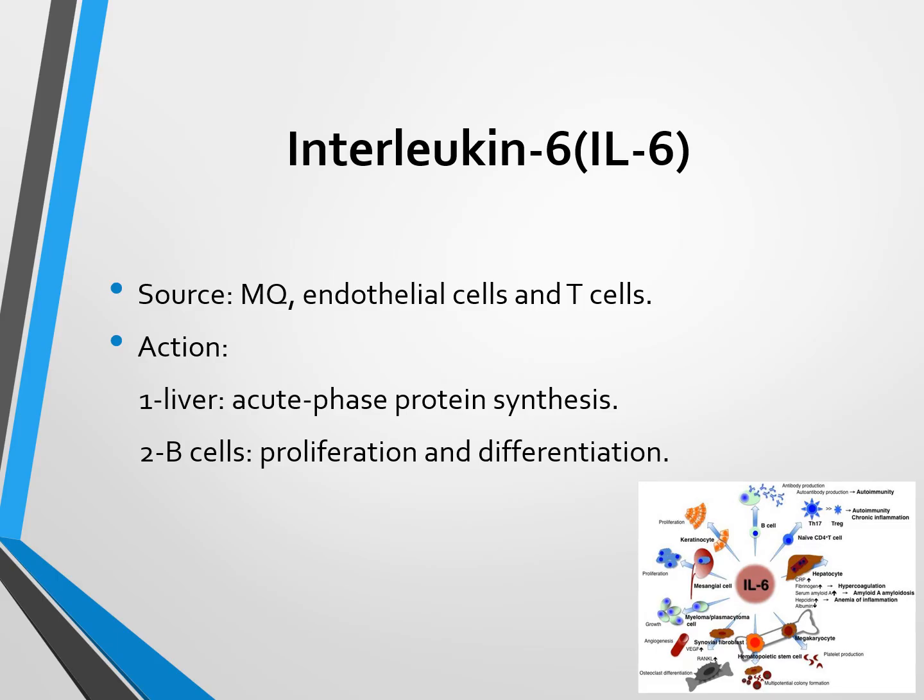Interleukin 6. The source of interleukin 6 is macrophages, endothelial cells, and T cells. Also, interleukin 6 is a pro-inflammatory cytokine. It acts on the liver, causing synthesis and release of acute phase protein, and also it acts on B cells, causing proliferation and differentiation.